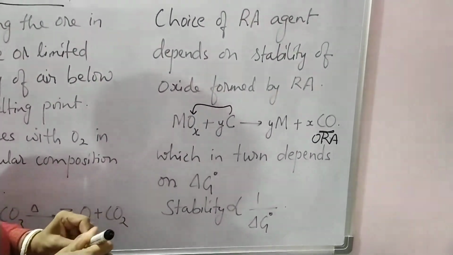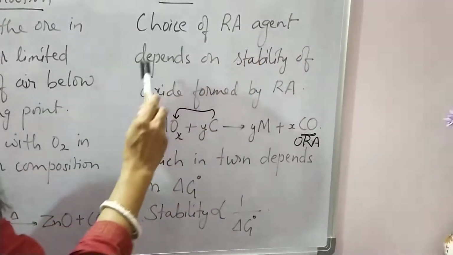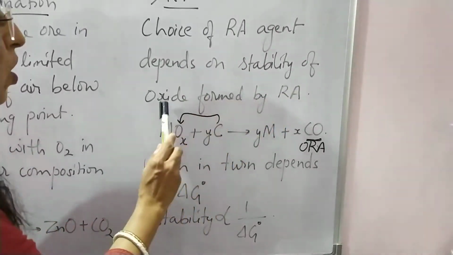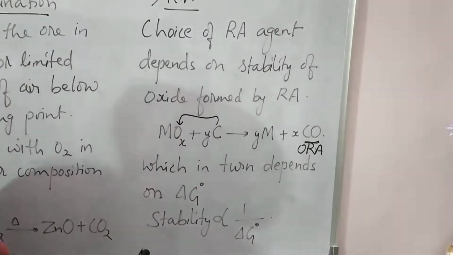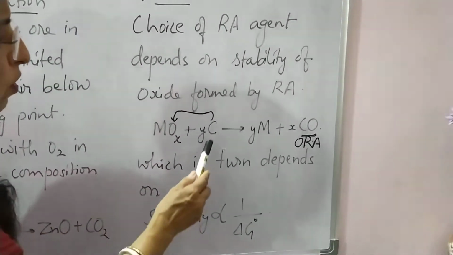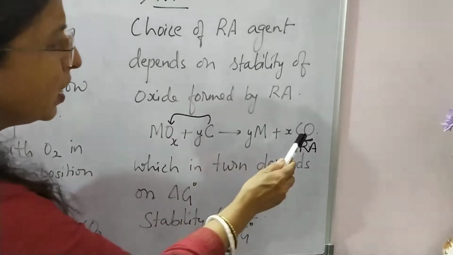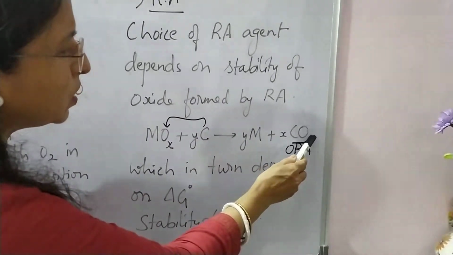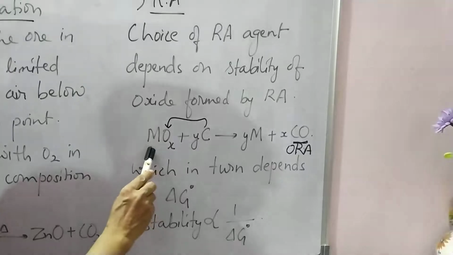In the reduction process, the choice of reducing agent depends on the stability of the oxide of the reducing agent. Suppose I choose C as a reducing agent. When can I choose C? When CO, the oxide of the reducing agent, is more stable than the metal oxide.